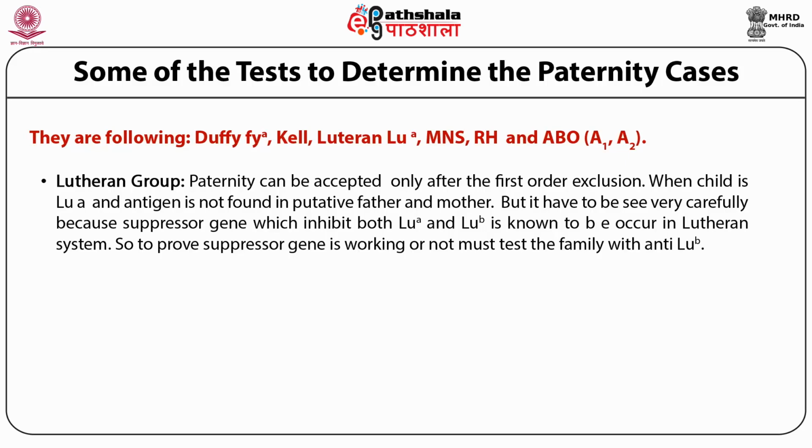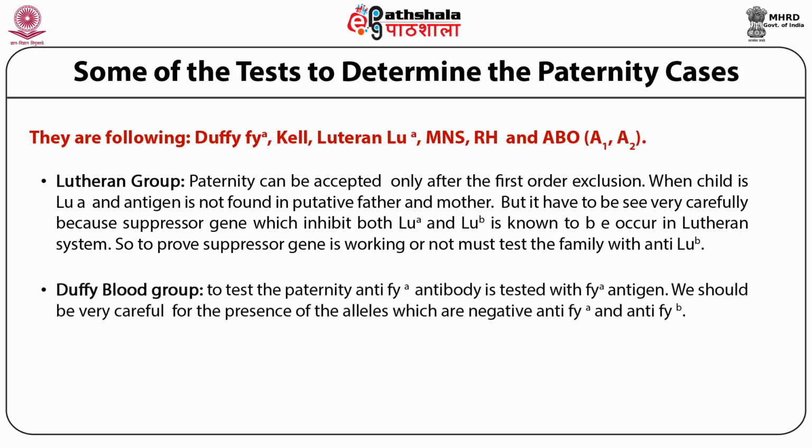When the child is Lutheran A and the antigen is not found in the putative father and mother, then we have to be very careful, because a suppressor gene which inhibits both LUA and LUB is known to occur in the Lutheran system. So, to prove whether the suppressor gene is working or not, test the family with anti-Lutheran B.